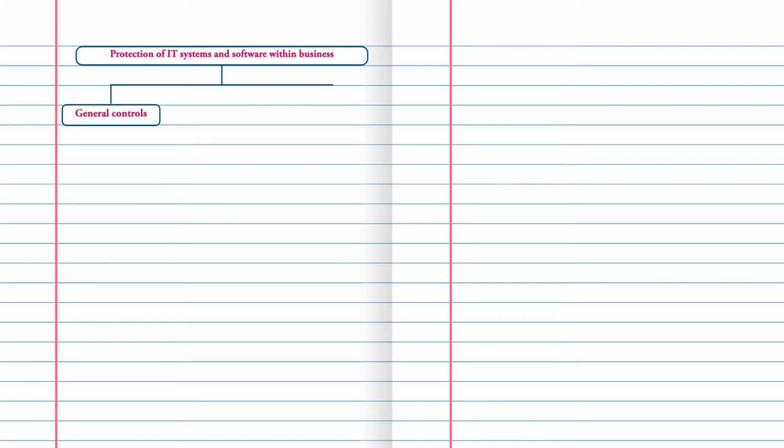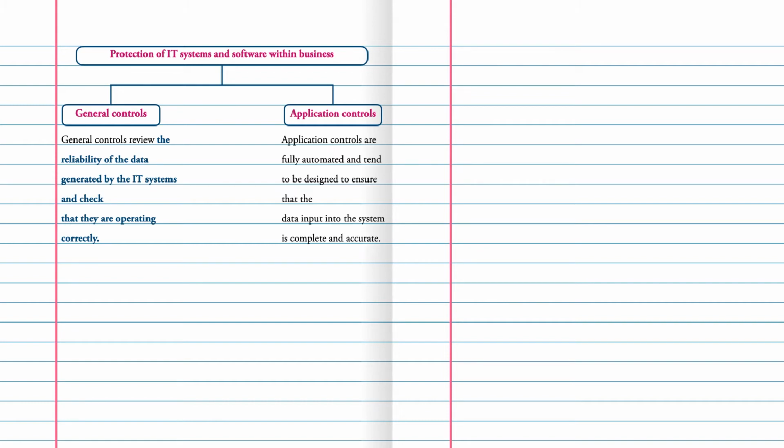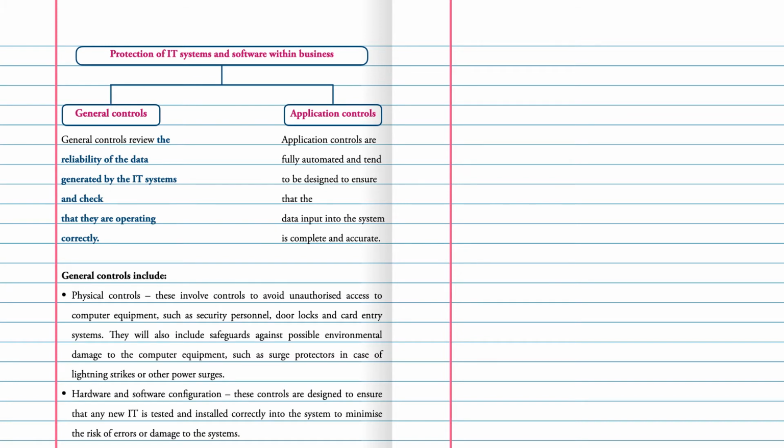general controls, application controls. General controls review the reliability of the data generated by the IT systems and check that they are operating correctly. Application controls are fully automated and tend to be designed to ensure that data input into the system is complete and accurate. Let us understand the term general control in detail.